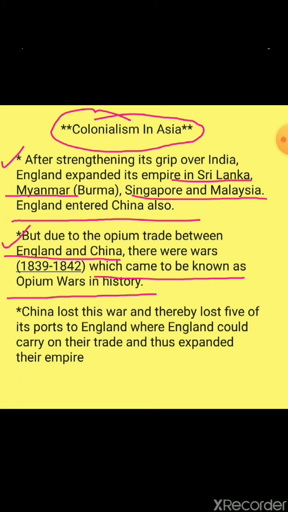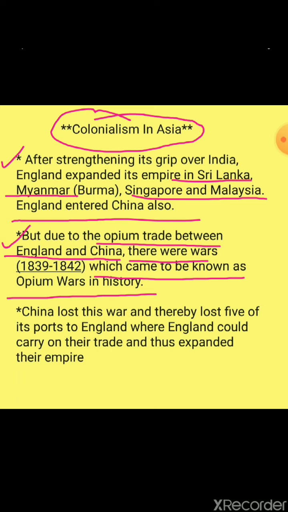Opium trade was being done between England and China. There were wars which came to be known as the Opium War in history.